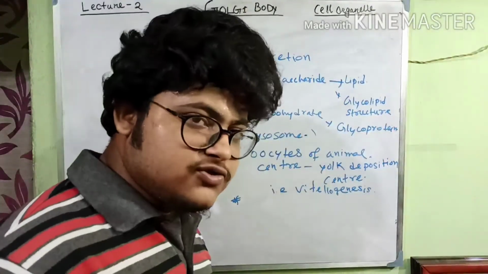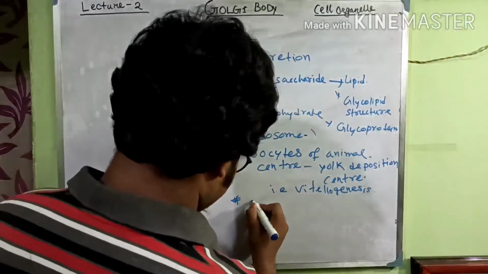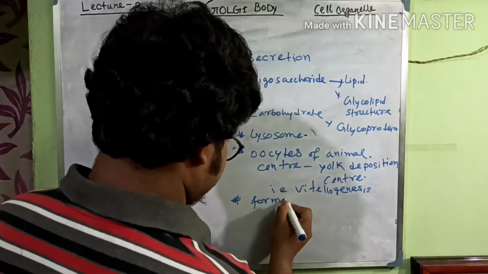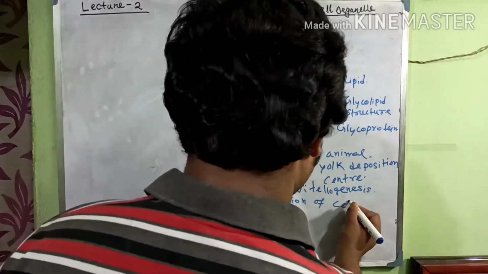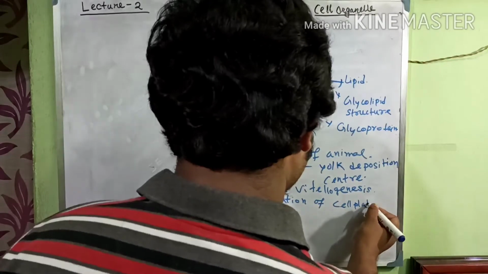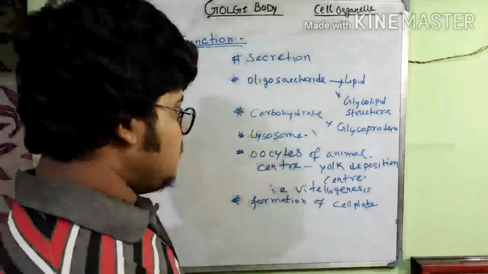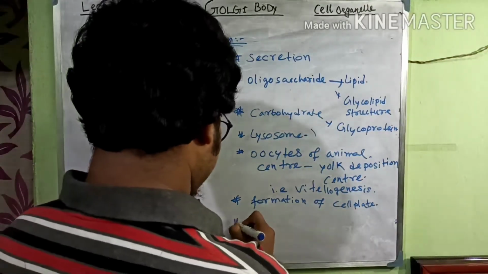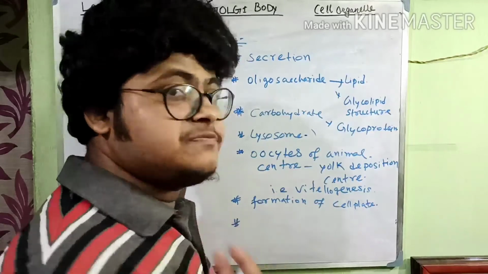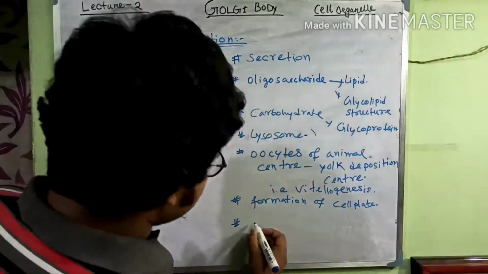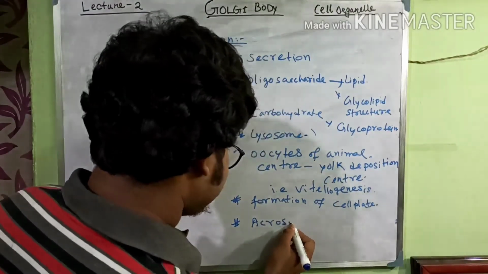The Golgi body also helps in formation of the cell plate. And it also gives rise to the acrosome in sperm cells.